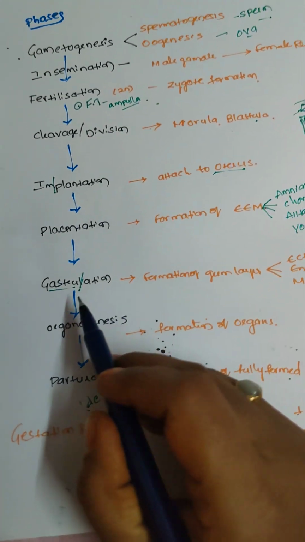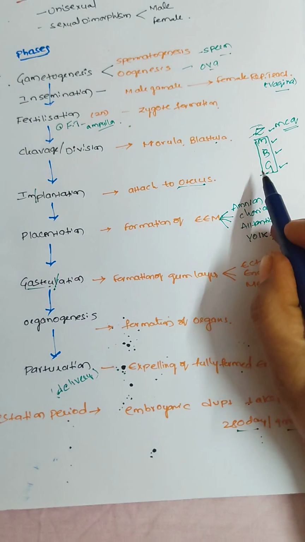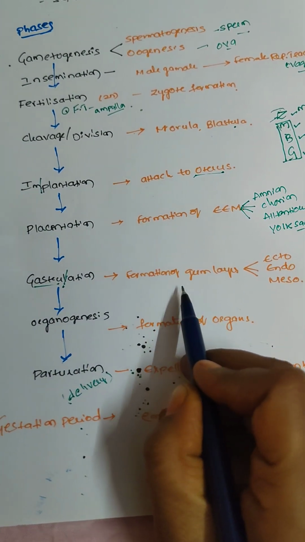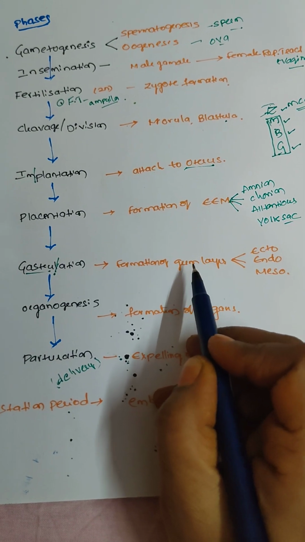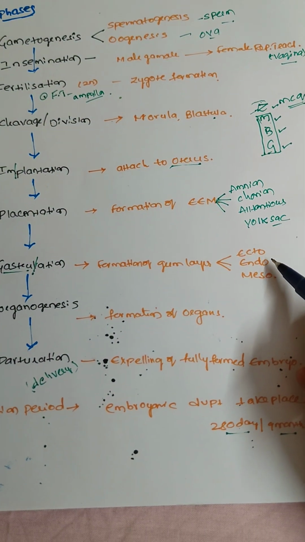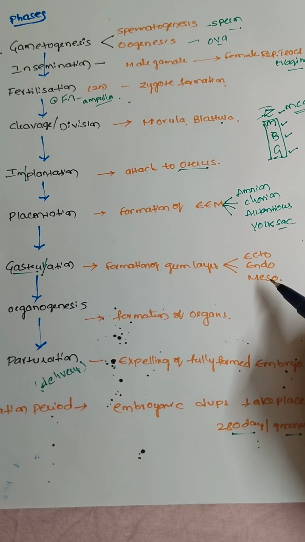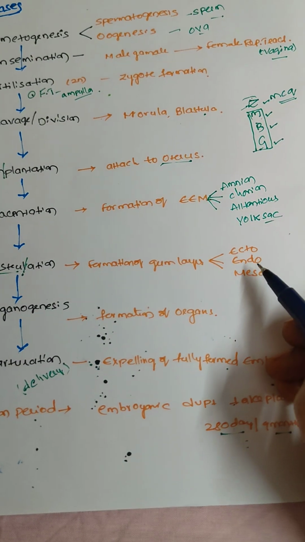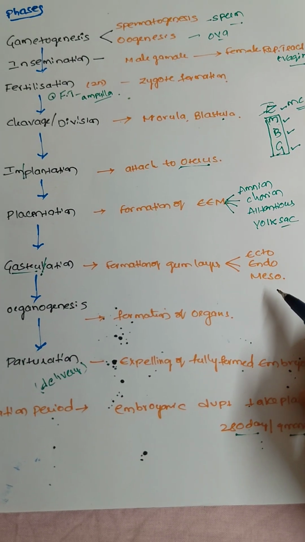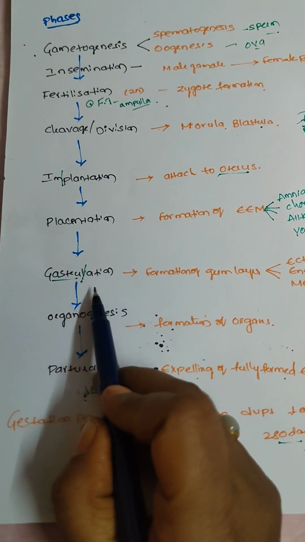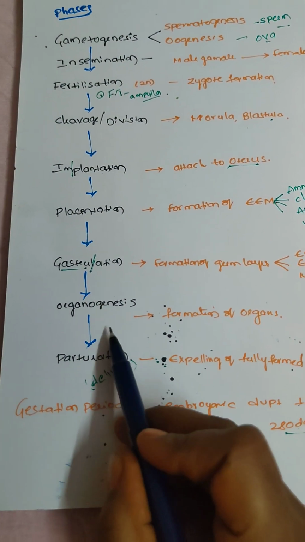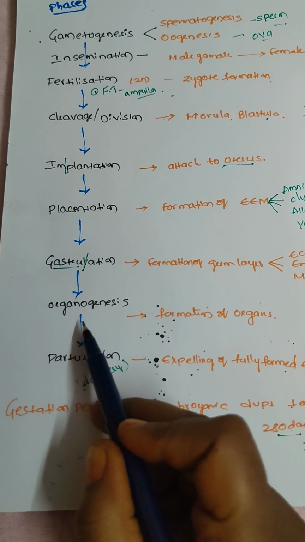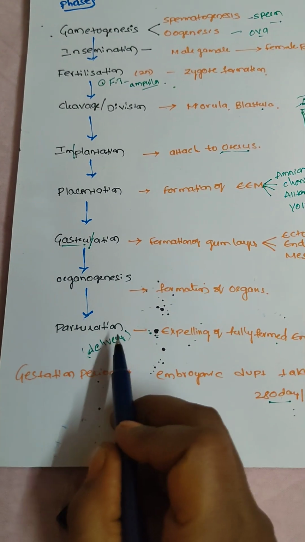Then gastrulation. This is one type of cleavage process: morula, blastula, gastrula. Gastrulation is the formation of germ layers. We already studied in tissues that three germ layers are present. In each individual germ layer, tissues will form, and from tissues, organs will form. The germ layers are ectoderm, endoderm, mesoderm. That process is called gastrulation. Then from gastrulation, organogenesis occurs. Organogenesis means production of the organs, the formation of organs.